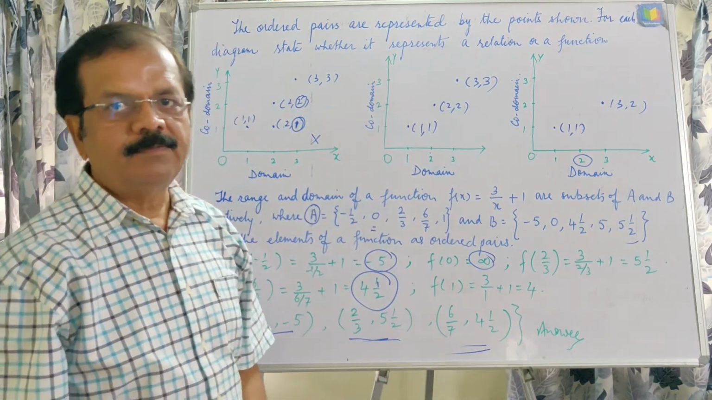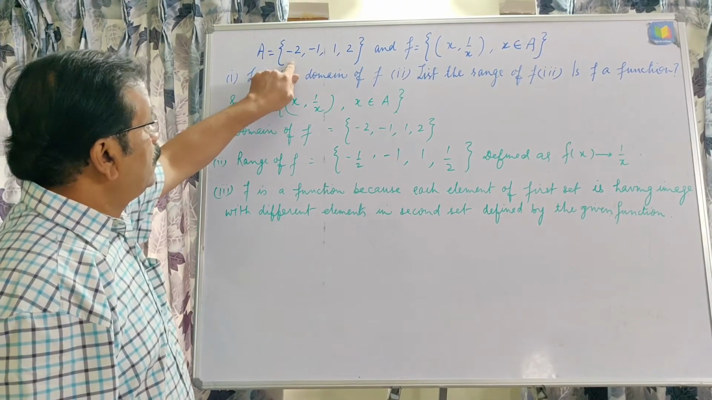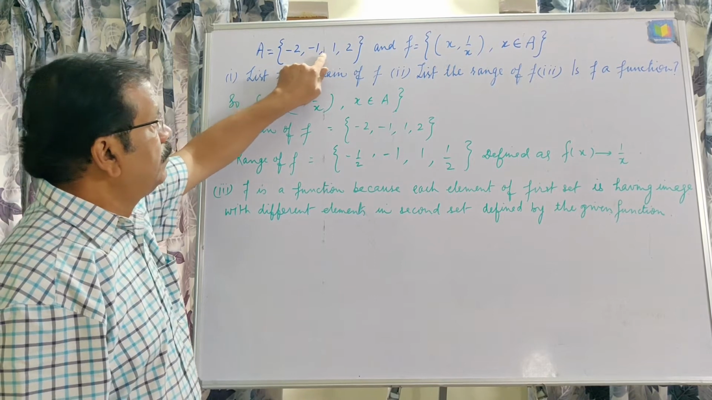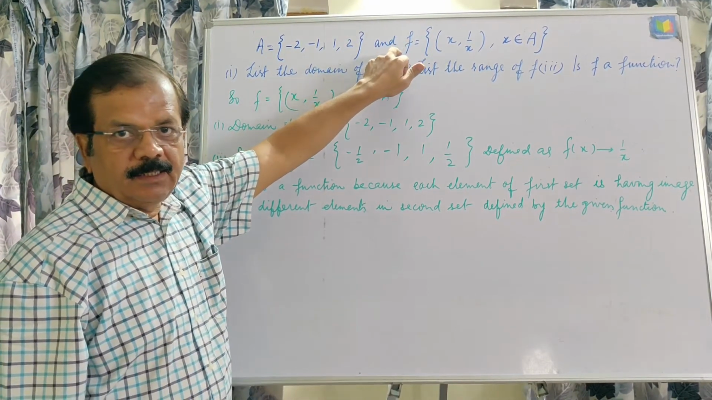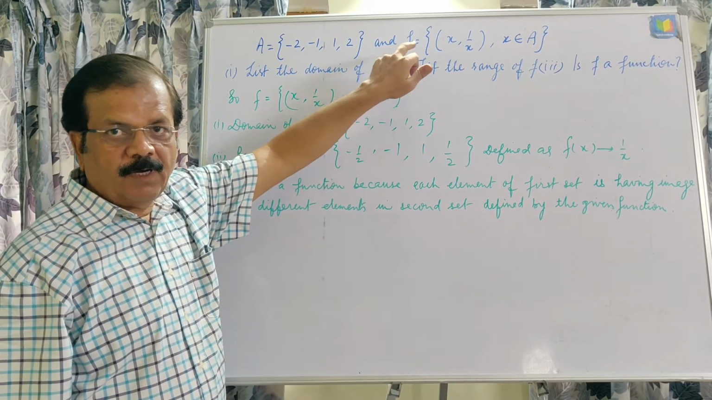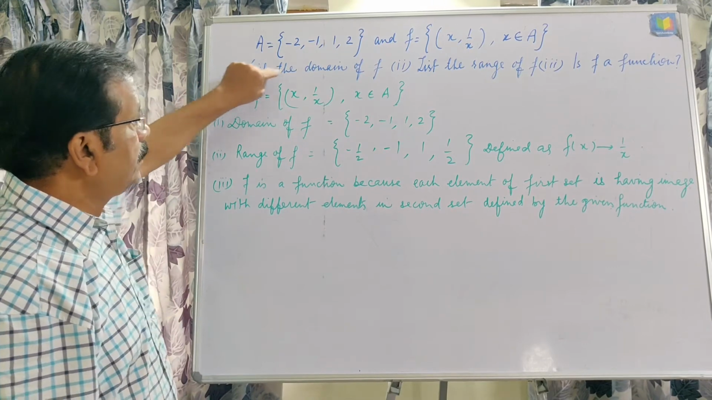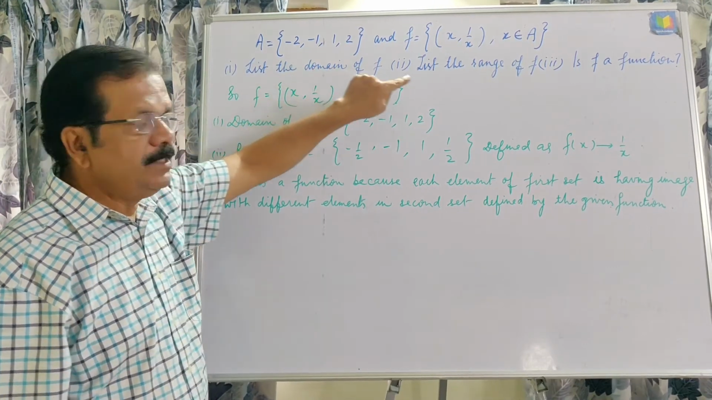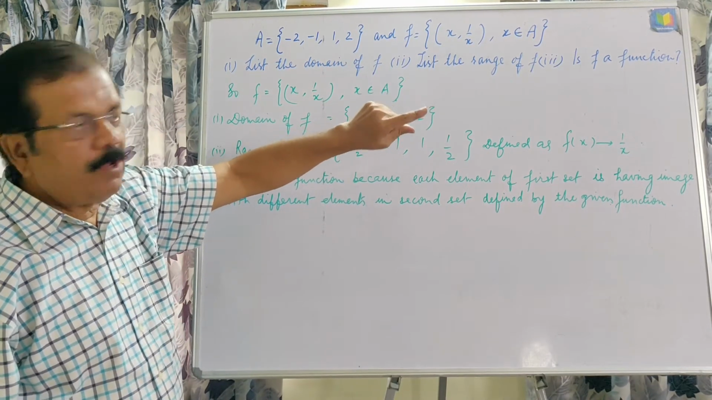Now next question. A = {-2, -1, 1, 2}. The function is defined by the ordered pair (x, 1/x), where x belongs to A. List the domain of f and the range of the function. Is this a function or not?